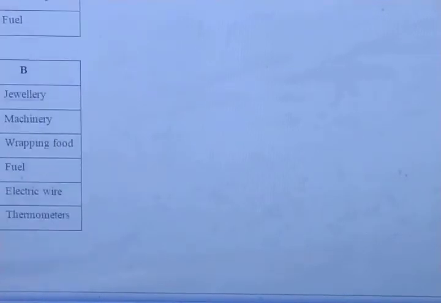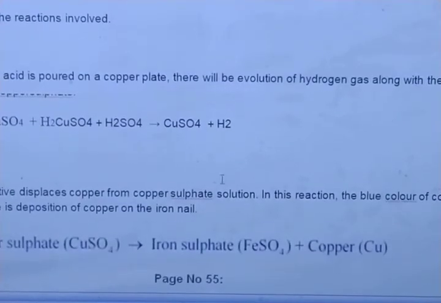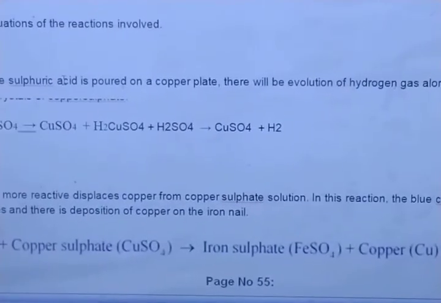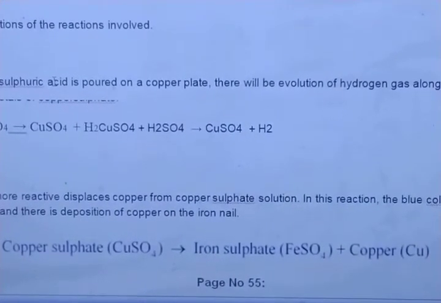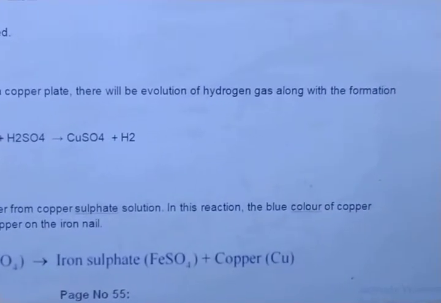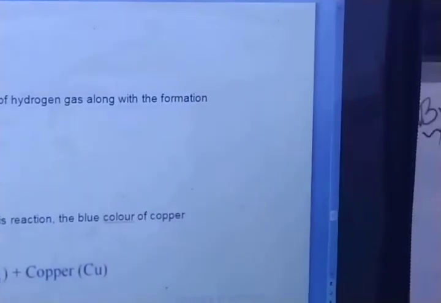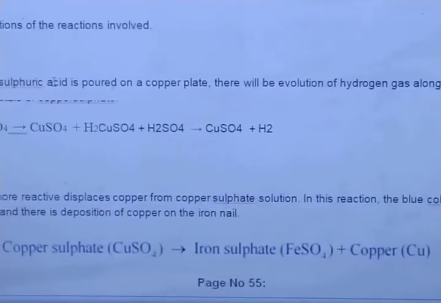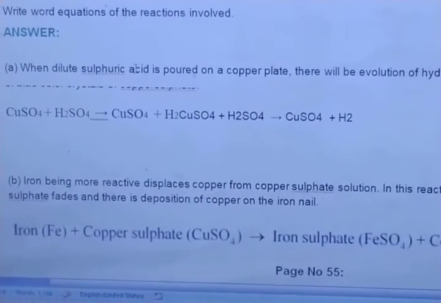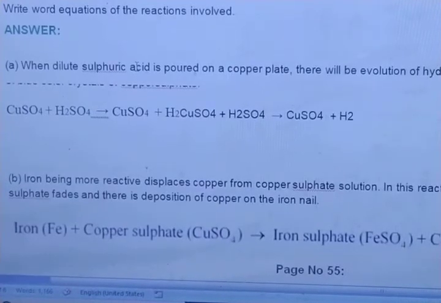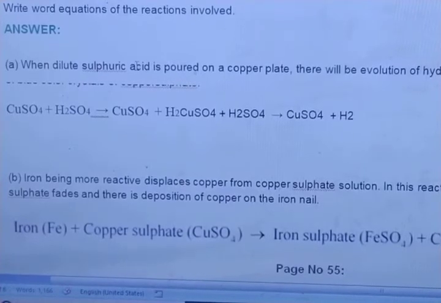You can see here the reactions I have mentioned. When dilute sulfuric acid is poured on a copper plate, there will be evolution of hydrogen gas along with the formation of CuSO4: Cu plus H2SO4 gives CuSO4 plus H2. So here you can see which gas will be liberated: as copper reacts with sulfuric acid, it will liberate hydrogen gas.